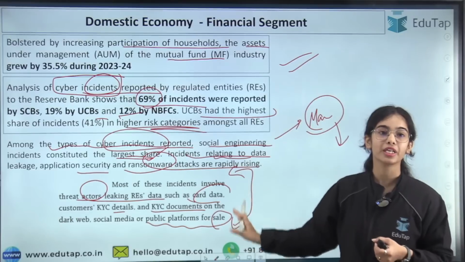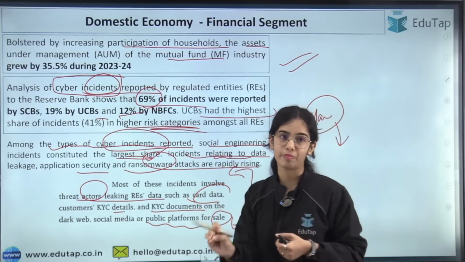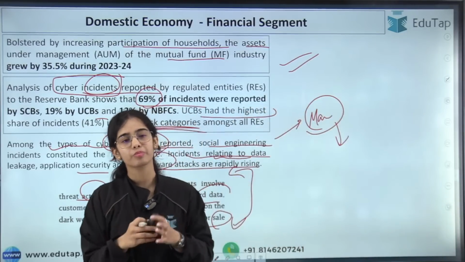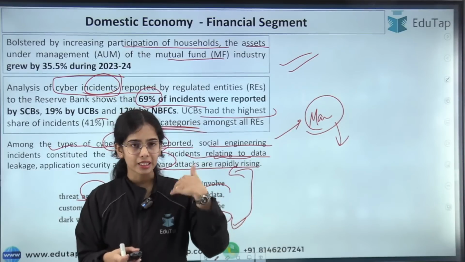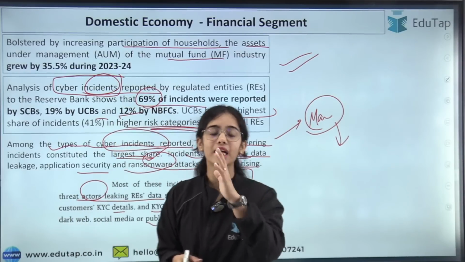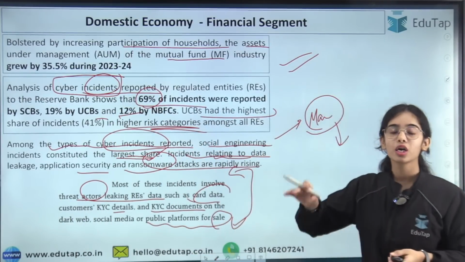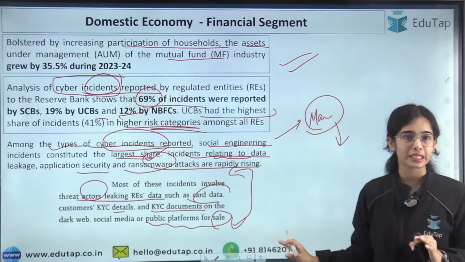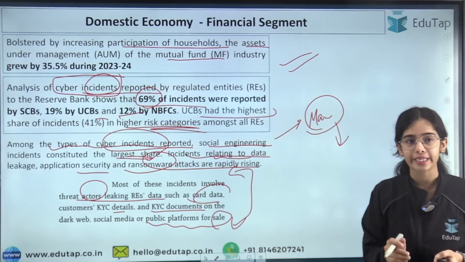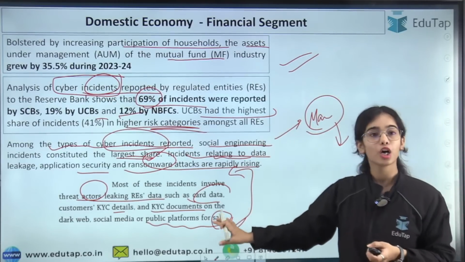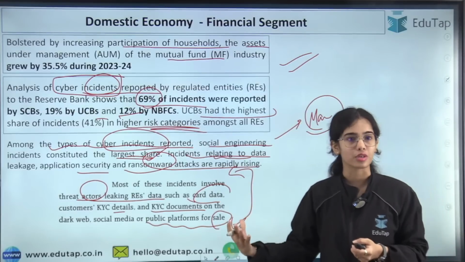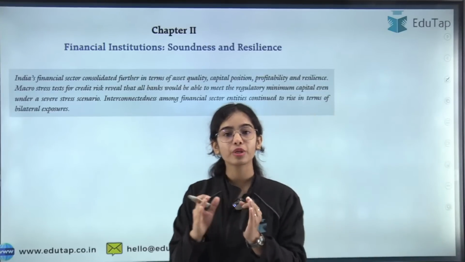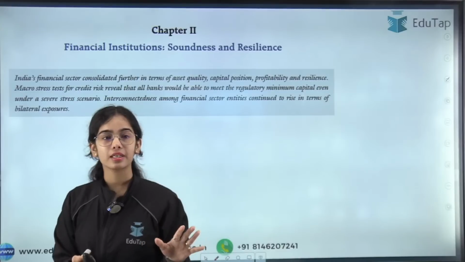Now this is a threat to the data of the people with the banks, but still the banks are making efforts. But you can see how clearly the Reserve Bank of India is representing the data. They are not trying to hide it. They are showing that, okay, this is the problem in our country, but we are trying to resolve it. So that is a good thing. Now coming to chapter 2, is chapter 1 clear?